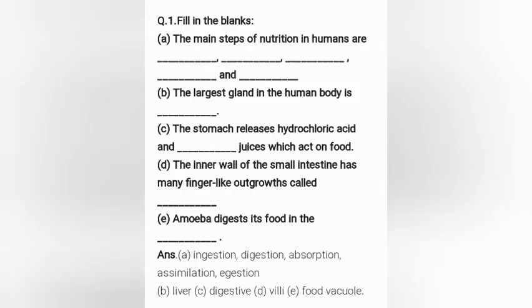The main steps of nutrition in humans are ingestion, digestion, absorption, assimilation, and egestion. The largest gland in our human body is the liver. The stomach releases hydrochloric acid and digestive juice which act on food. The inner wall of the small intestine has finger-like outgrowths called villi. Amoeba digests its food in the food vacuole.